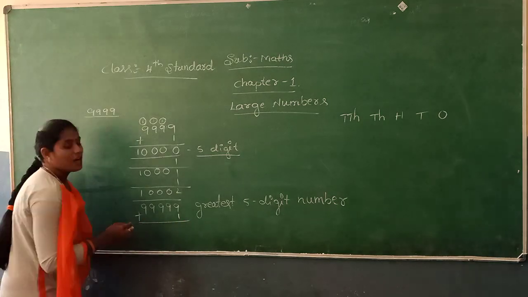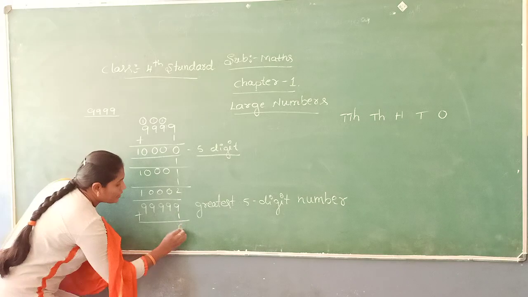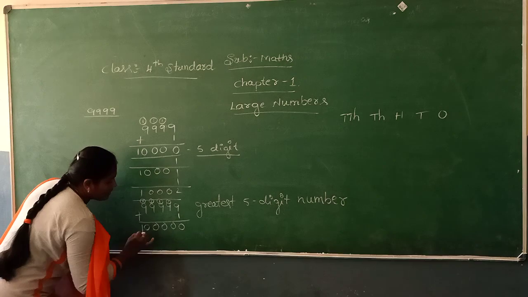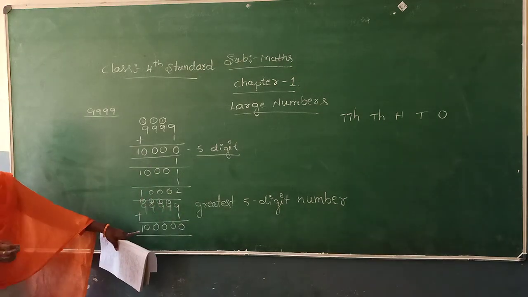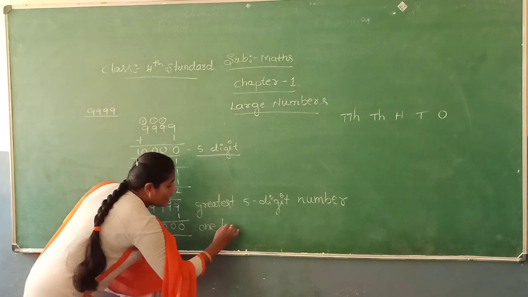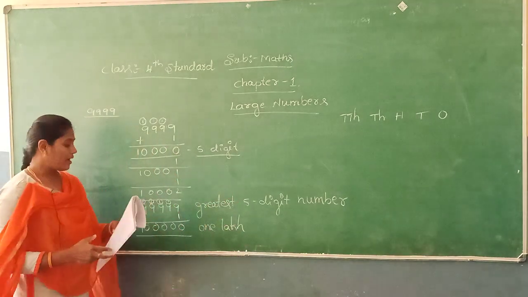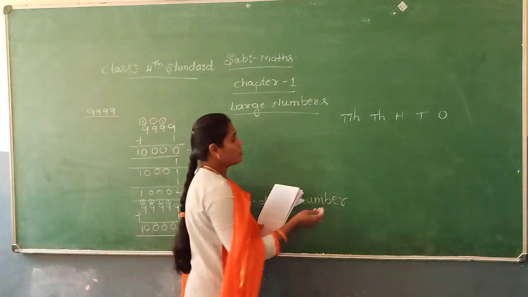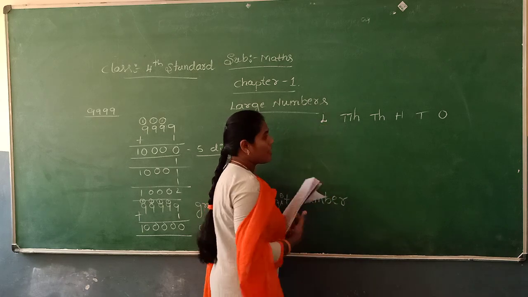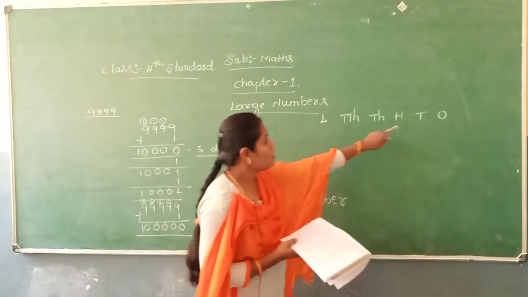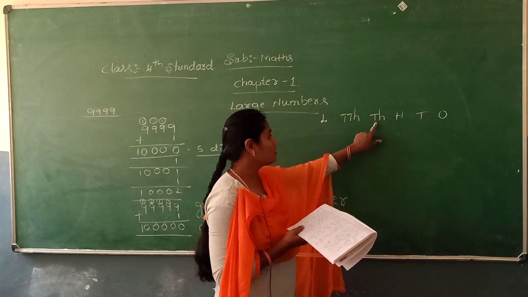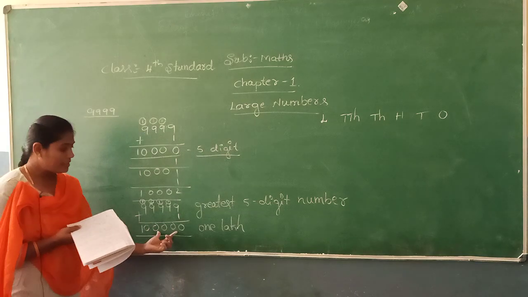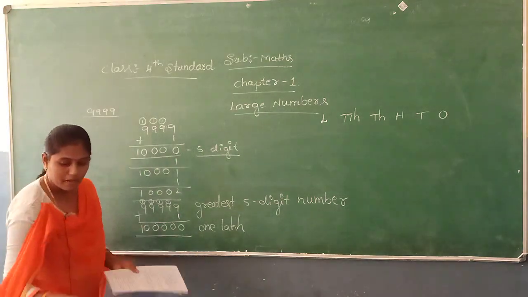Again add 1 to 99,999. We get the smallest 6-digit number, that is 9 plus 1, 10, 0, 1 carry. It is read as 1 lakh. 1 lakh is the smallest 6-digit number. In the place value chart, the 6th place from the right is the lakhs place. So ones, tens, 100, 1000, 10,000, lakh. The 6th place is the lakhs place.